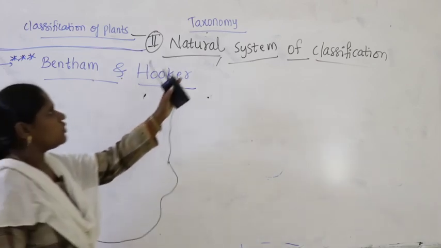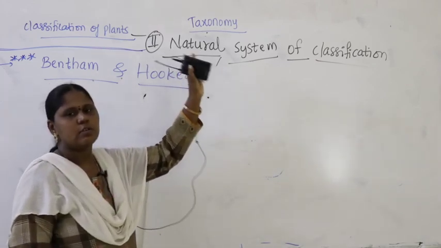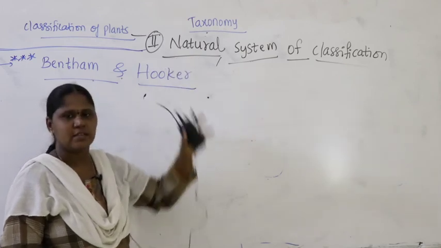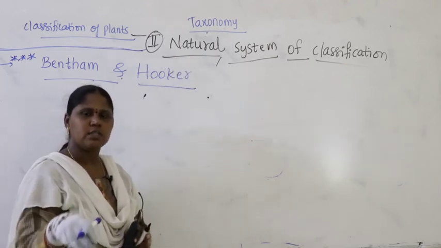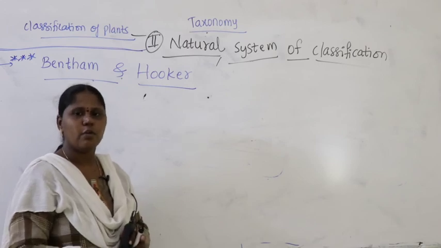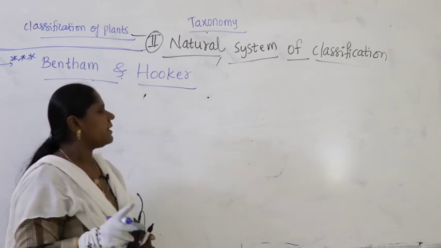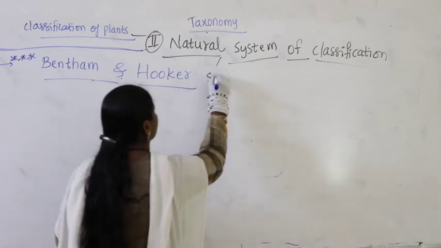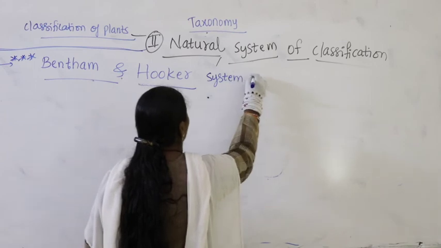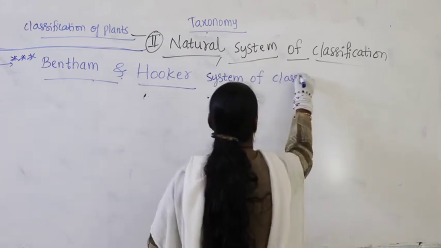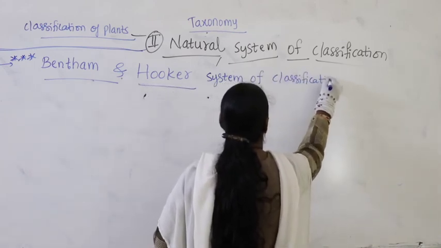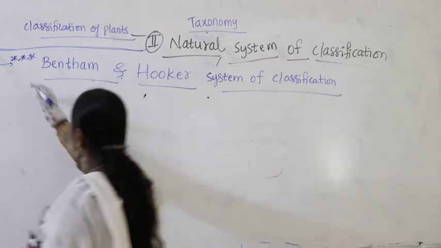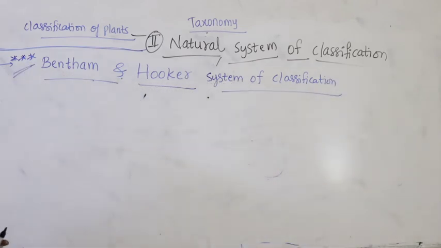Based on the rules given by natural system of classification, they gave more importance to floral characters with a few morphological characters. The classification given by the two scientists Bentham and Hooker is called the Bentham and Hooker system of classification. Till today, the universally accepted system of classification is the Bentham and Hooker system.